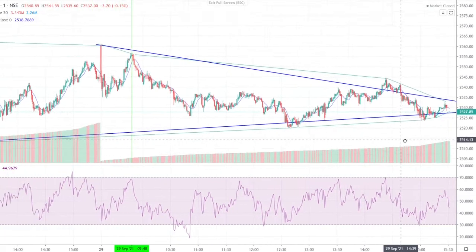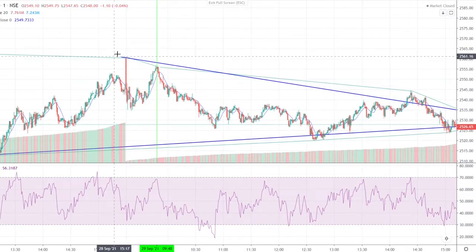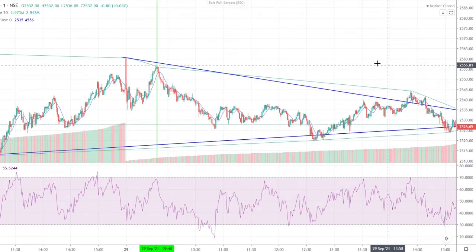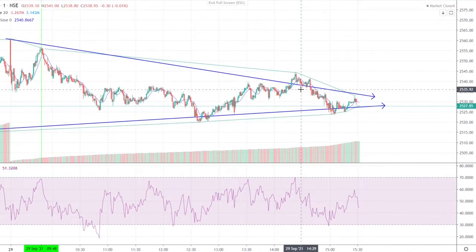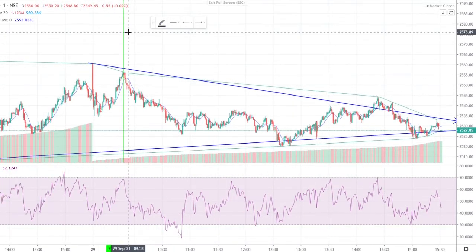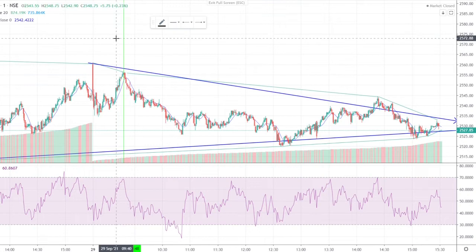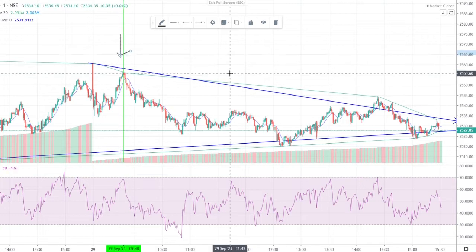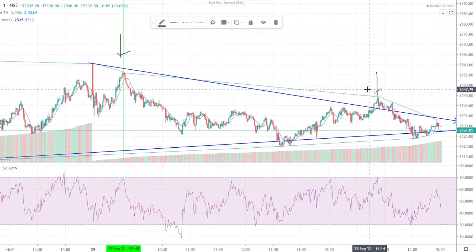What's happening right here is you can see a new higher high was formed on 29th September when the market just opened, and it started forming new lower highs. You can see right here on the same day, and again on the next day, I guess. On the same day, a new lower high was formed. All these points show that there is a very high level of sell pressure, and also right here.